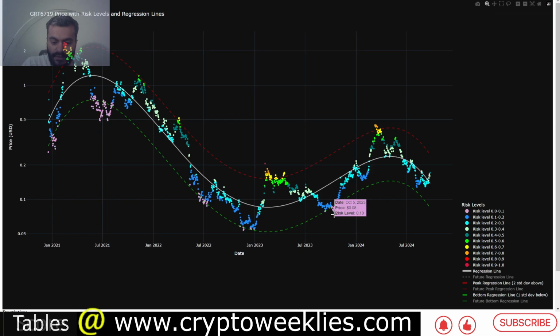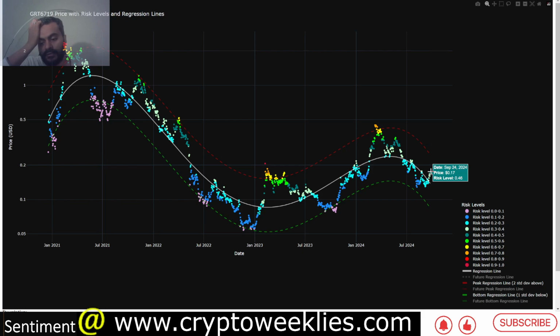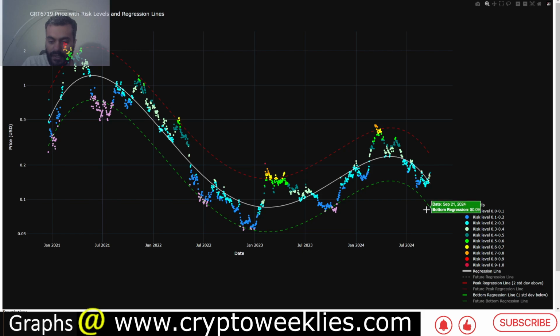You can see over here, this is identified by the polynomial regression function. Per this analysis, right now the risk levels are at around 0.46. That means again slightly over the fair value regression at around 14 cents, the peak regression at around 25 cents, close to the 2 standard deviation peak per the polynomial regression analysis as well, and the bottom is at around 9 cents. So those are the key levels related to graph.